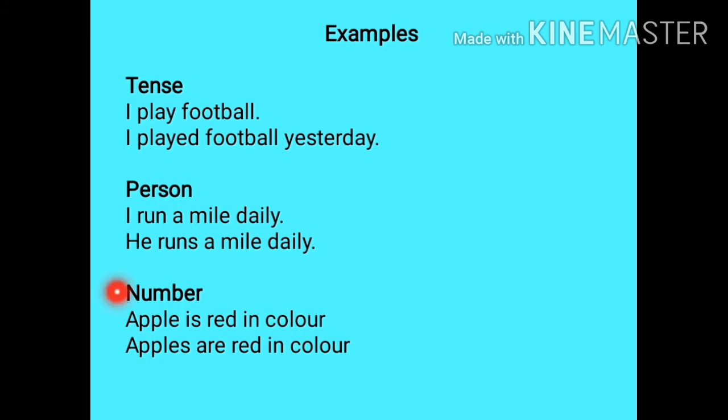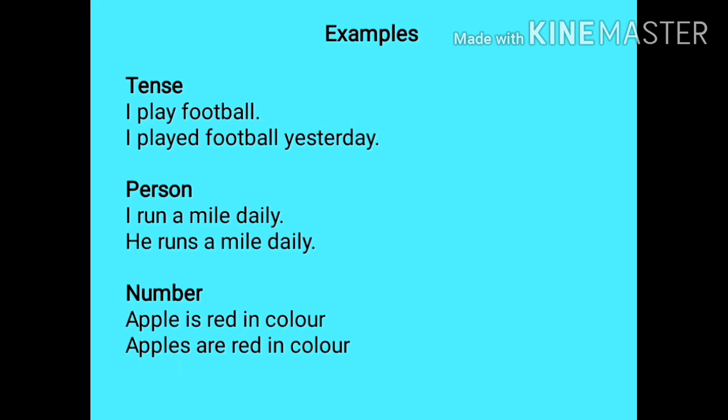Let us move on to the other one, that is number. Now let us see how the verb changes according to the number. Apple is red in color. Apples are red in color. Here, apple is singular, so we have "is" as the verb. Apples in the second example is plural, so "are" is the verb.